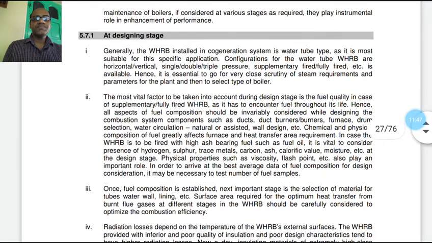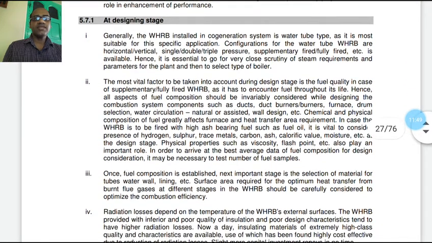At design stage, first point, generally the waste heat recovery boiler installed in a cogeneration system is water tube type, as it is most suitable for the specific application.